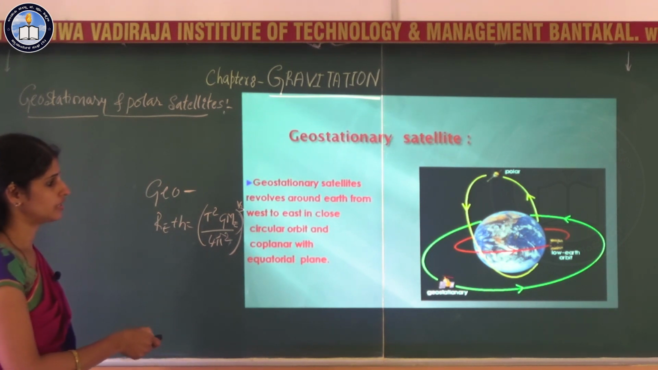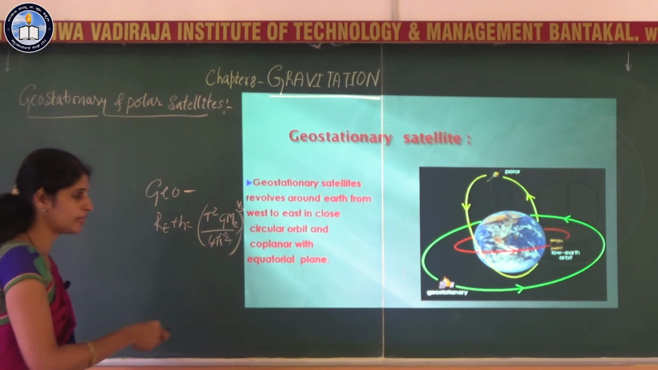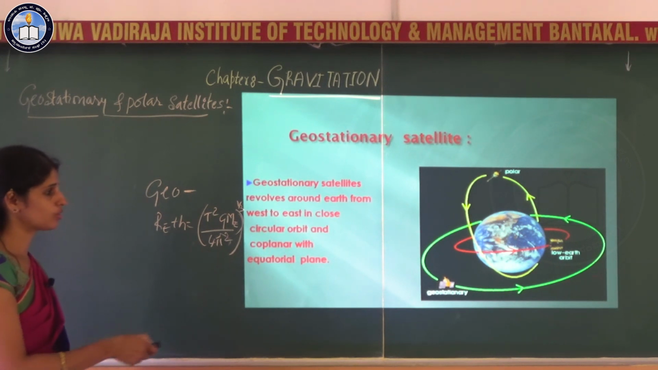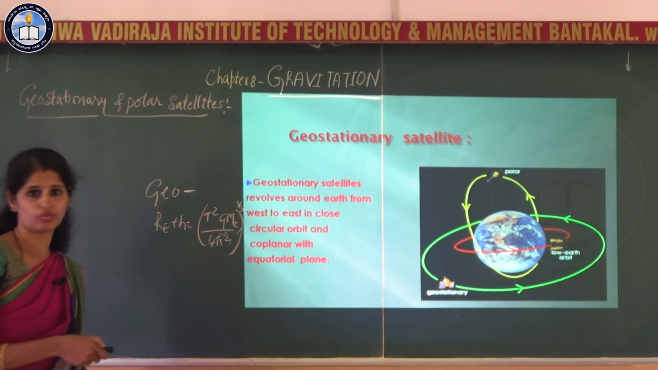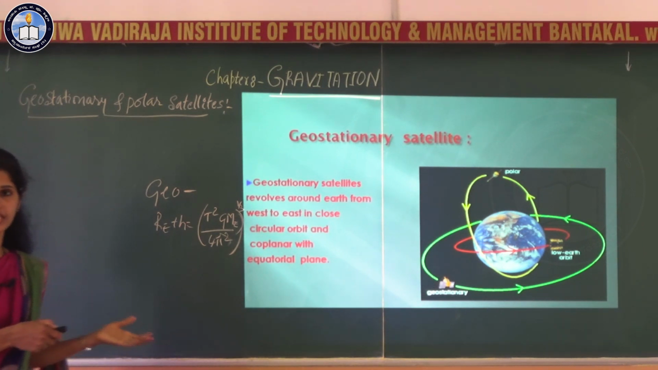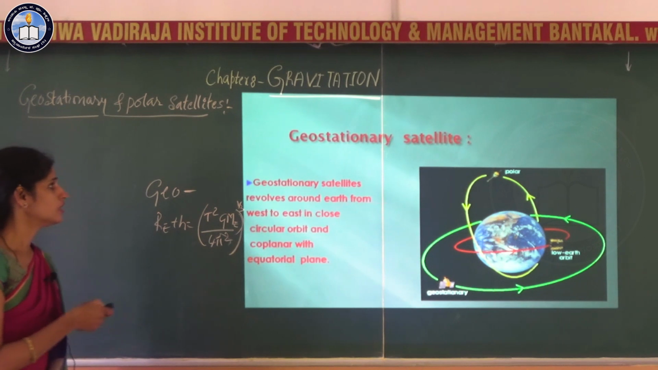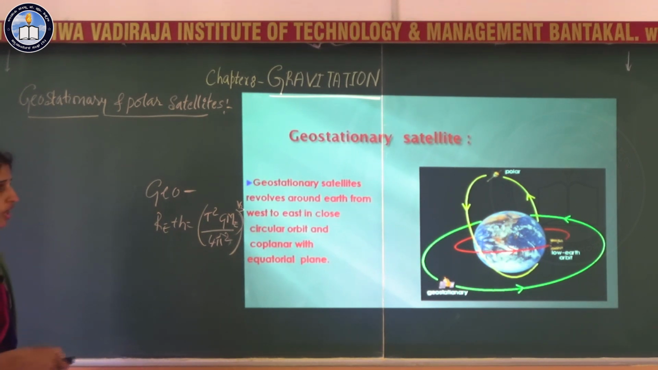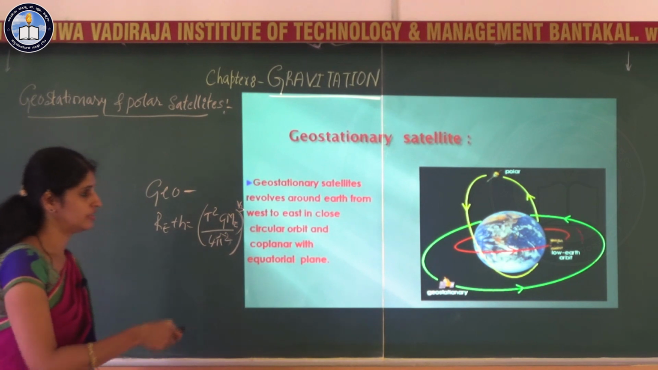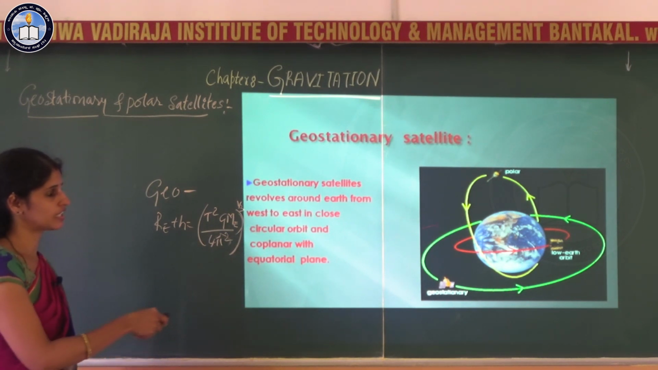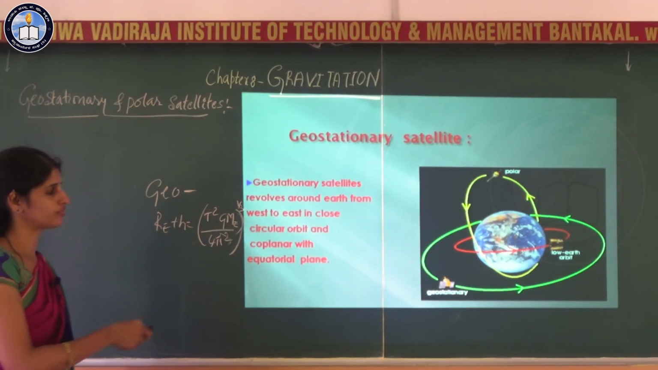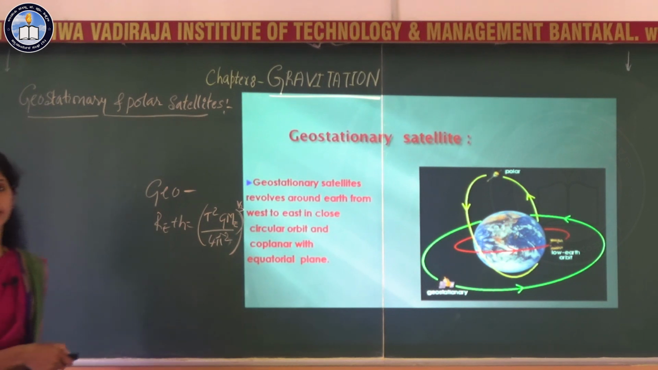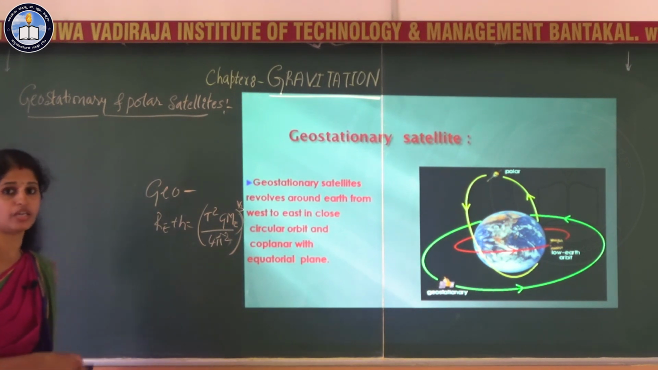The geostationary satellites orbit around the Earth in the west to east direction, and they are coplanar with the equatorial plane. The equatorial plane is the plane which contains the equator. You can see the green point here, that is the direction of rotation, how it is going to rotate. This is the orbit of the geostationary satellite, and this orbit is also called the parking orbit of a satellite.